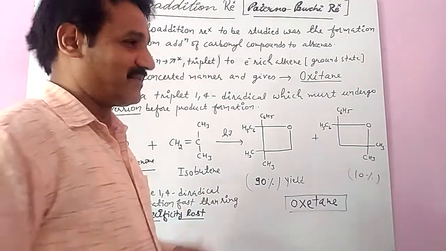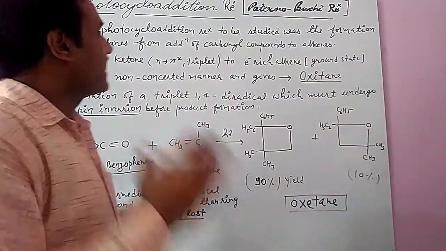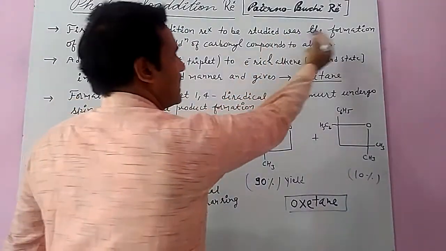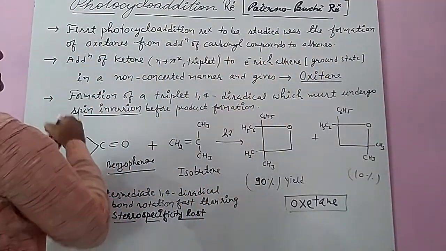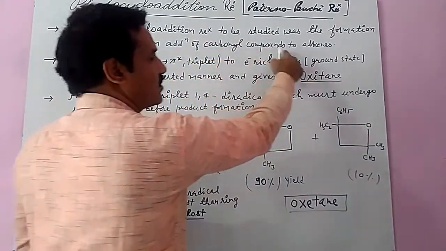Stay home, stay safe. Our topic today is photocycloaddition, or the Paterno-Buchi reaction. The first photocycloaddition reaction to be studied is the formation of oxetanes, from the addition of a carbonyl compound to an alkene.